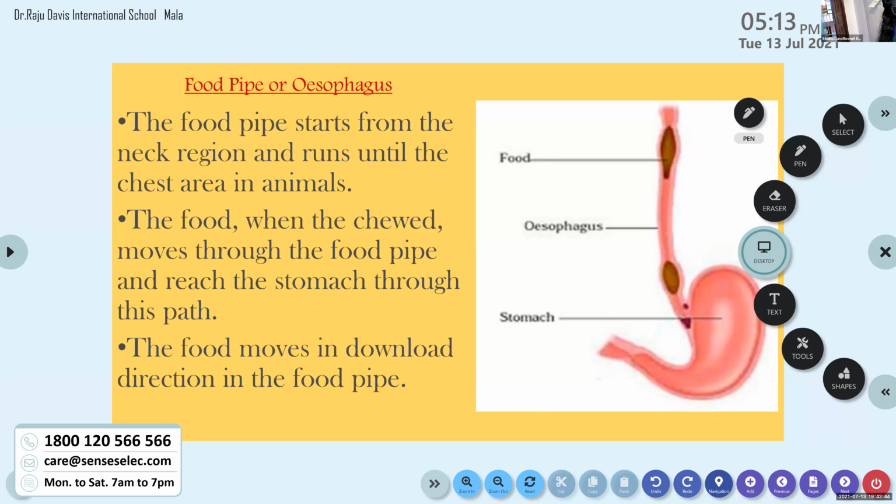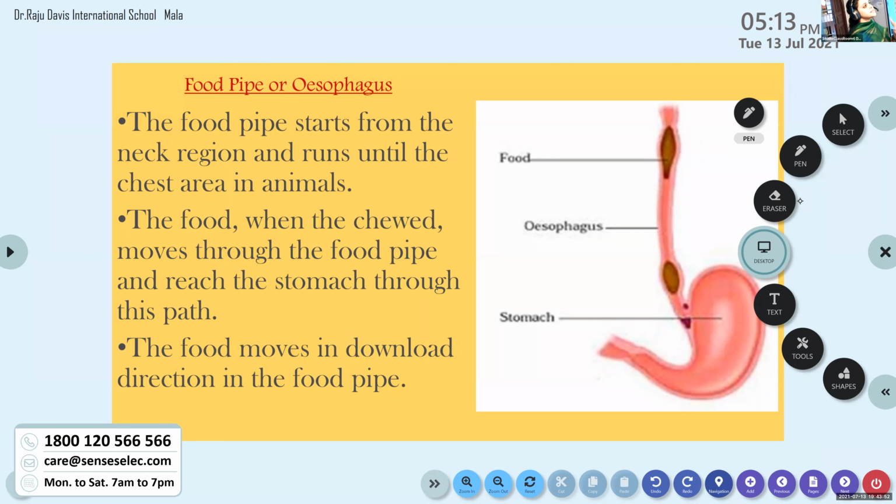Okay, so let us see about the esophagus. For that, I will share the screen now. Is it visible now? Yes, ma'am. So we are going to discuss the food pipe or esophagus.